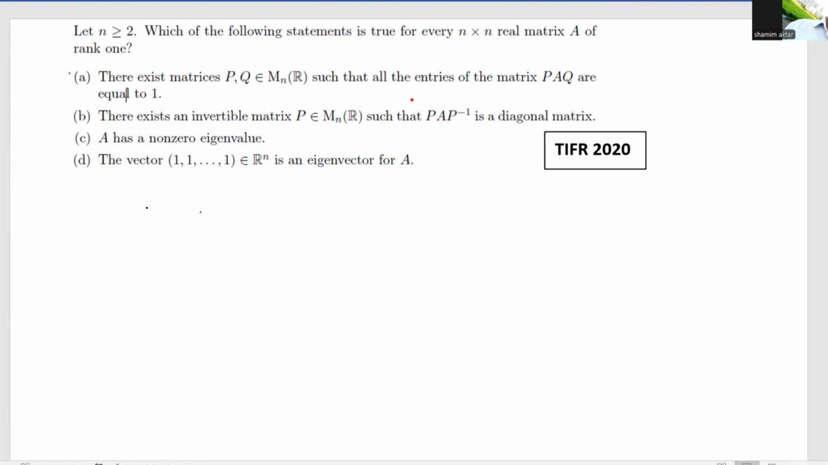The second option says that there exists an invertible matrix P such that PAP inverse is a diagonal matrix, that is, A is diagonalizable. The third option says that A has non-zero eigenvalues, and the last option says that the vector (1,1,...,1) belonging to R^n is an eigenvector of A. Okay, so now the solution.